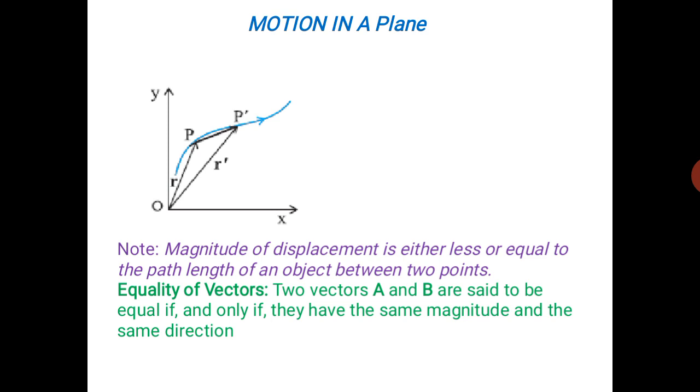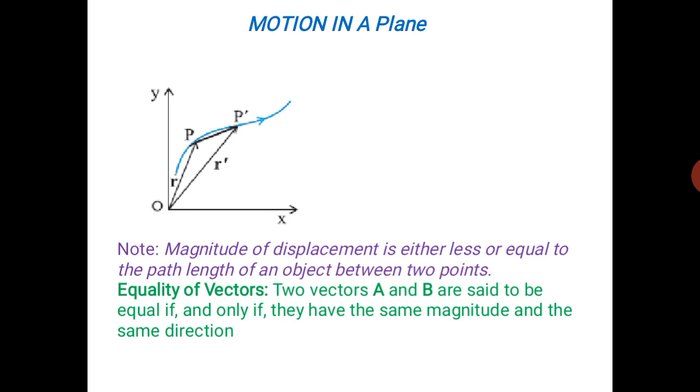Now the position of an object can be represented by the line OP. So OP line indicates the position of P, means at what distance P is with reference to O and in which direction. Okay.